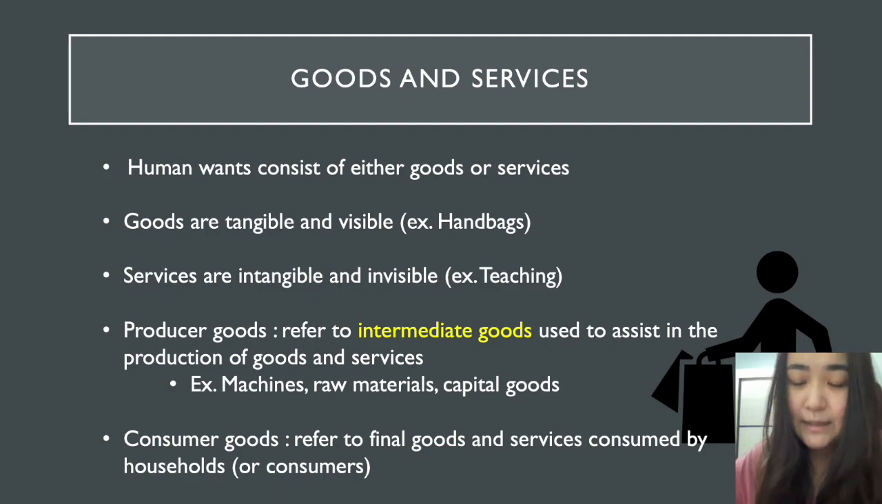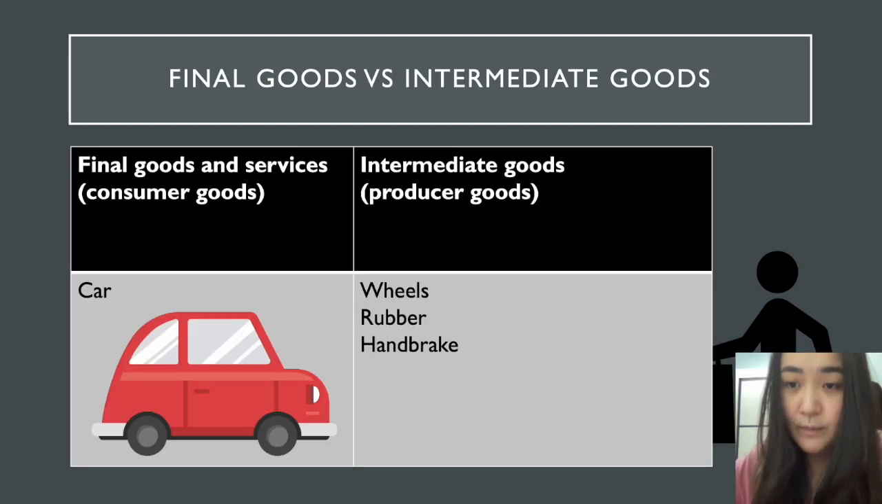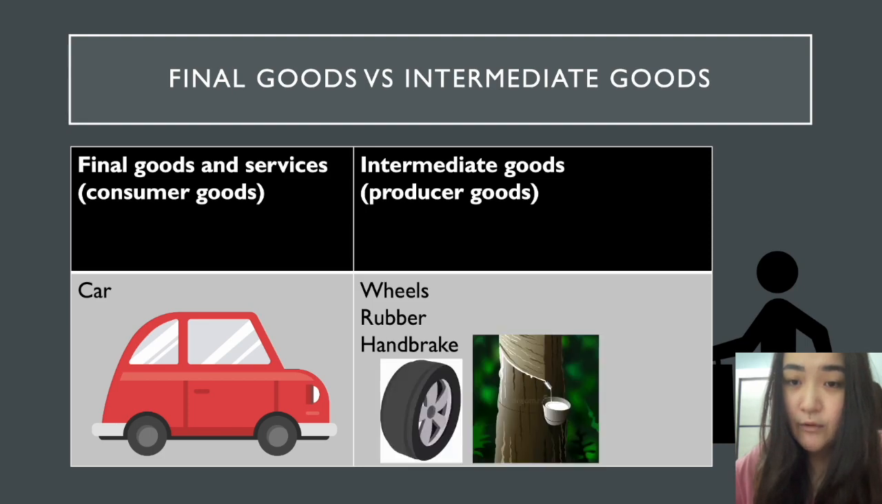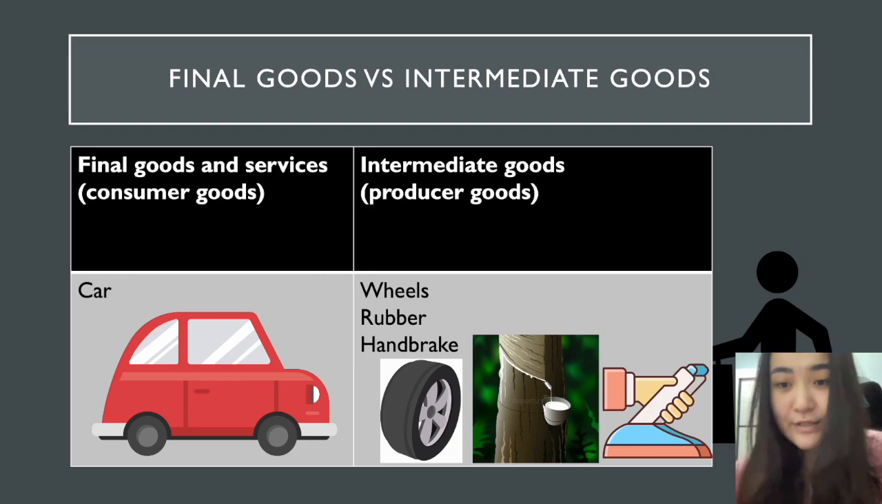Right, let's use an example to understand this better. To produce a car, we need raw materials such as wheels, rubber, and your handbrake. These are considered intermediate goods that will be used to produce your final good, which is a car. And this final good will be consumed by your consumers. That's why it's termed consumer goods. So take note, final goods refer to consumer goods.